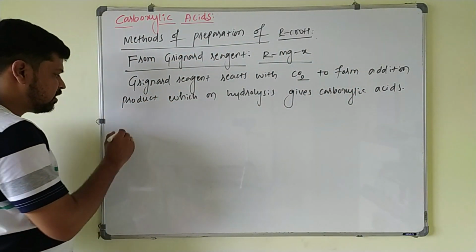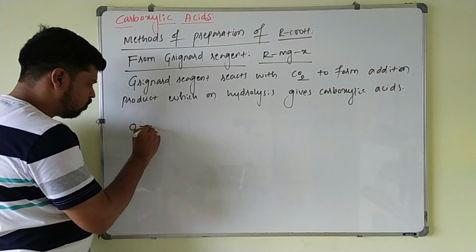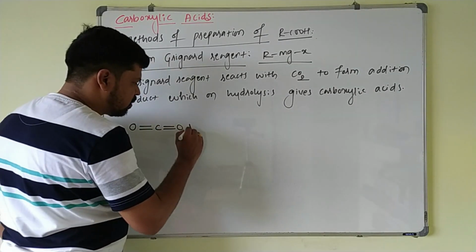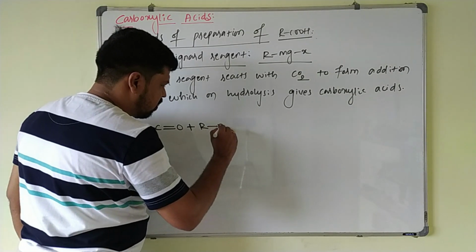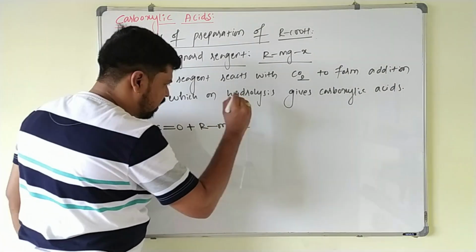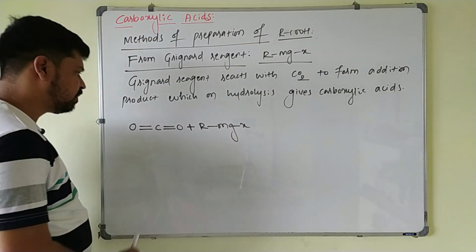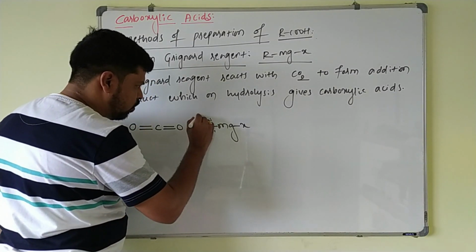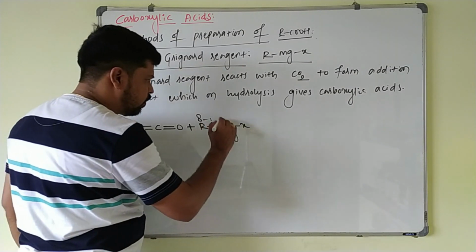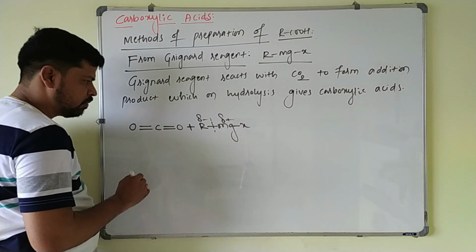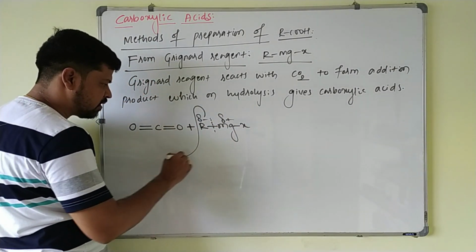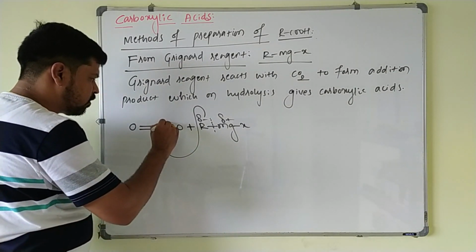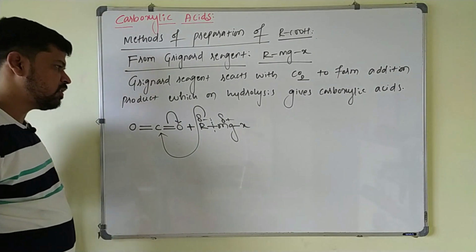So if I take CO2 and treat it with Grignard reagent RMgX, alkyl magnesium halide, here this alkyl group acts as a nucleophile. This is partial negative and this will be partial positive. And this nucleophile attacks this carbon, then these electrons are forced to move towards the oxygen here.